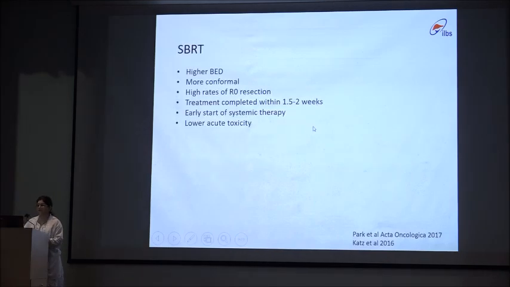So SBRT is radiation therapy in which very high doses of radiation are given in 5 to 8 fractions, resulting in high BED, more conformal radiation, and a high rate of R0 resection.